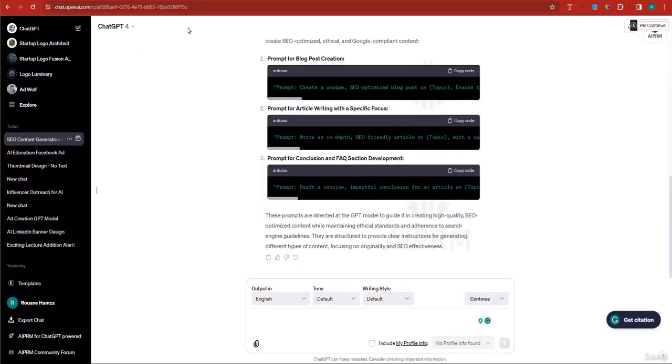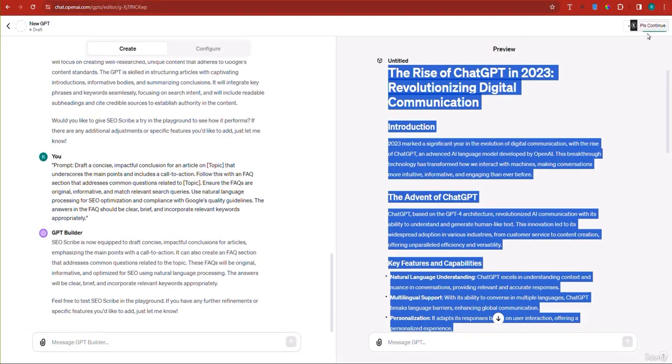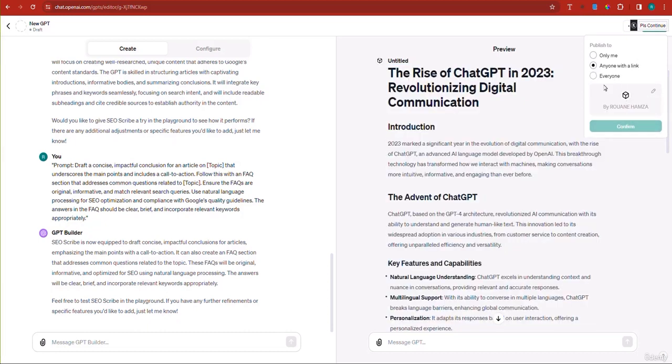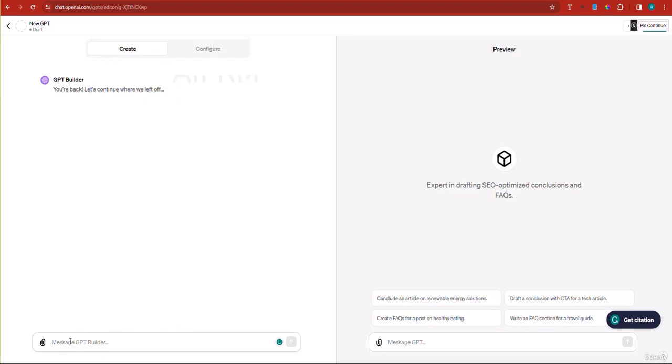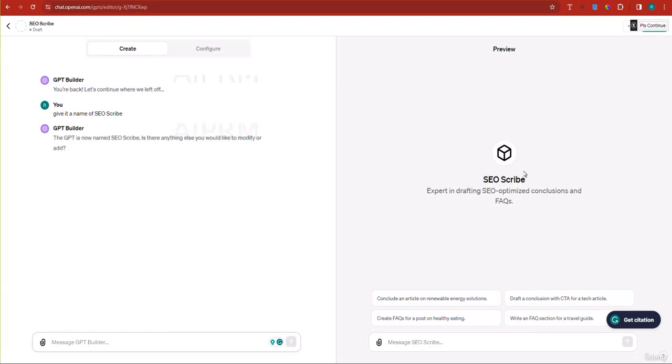So basically, I think this is it. We've tested our GPT. It builds, it writes blog posts. Now let's go ahead and click right here to publish our GPT to everyone. All right, click everyone. But first, let's name our GPT. So I'm going to give it a name of SEO Scribby, or SEO Scribe. So that's why it didn't allow us to publish. All right, so it is now named.